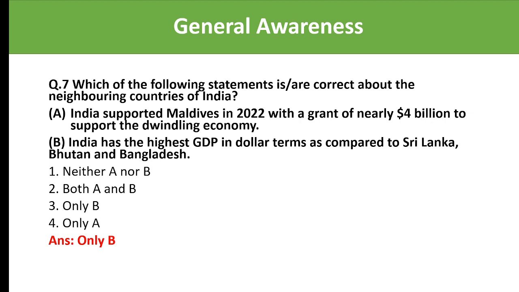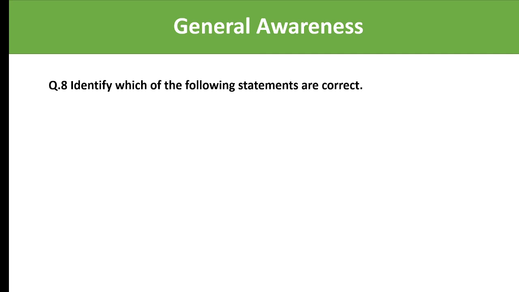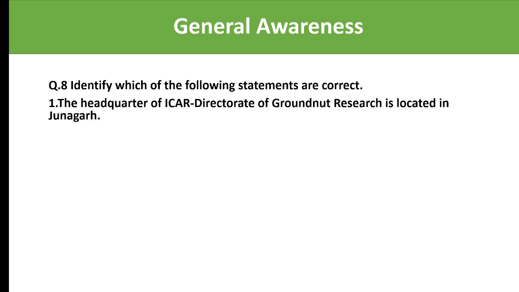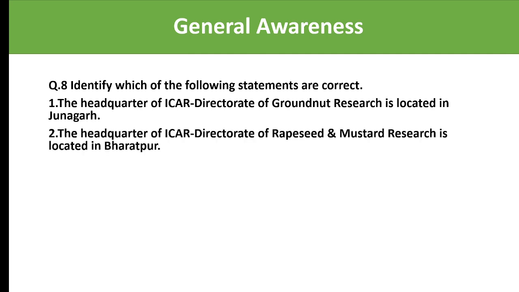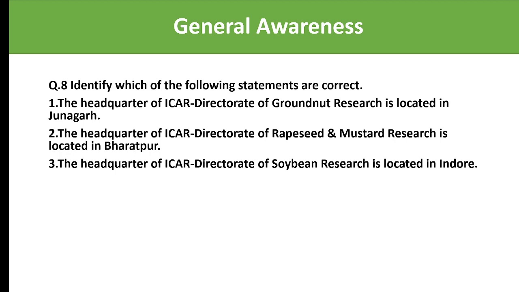Next. Identify which of the following statements are correct. Statement 1 says the headquarters of ICAR, Directorate of Groundnut Research, is located in Junagadh. The headquarters of ICAR, Directorate of Rapeseed and Mustard Research, is located in Bharatpur, and the headquarters of ICAR, Directorate of Soybean Research, is located in Indore.